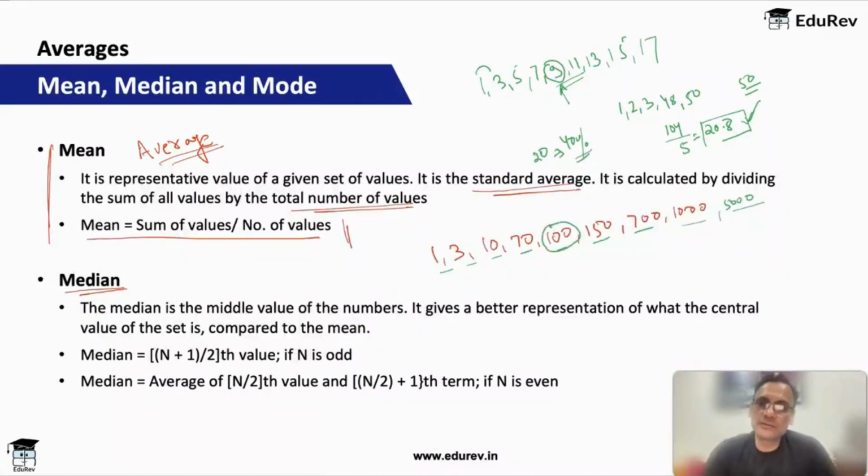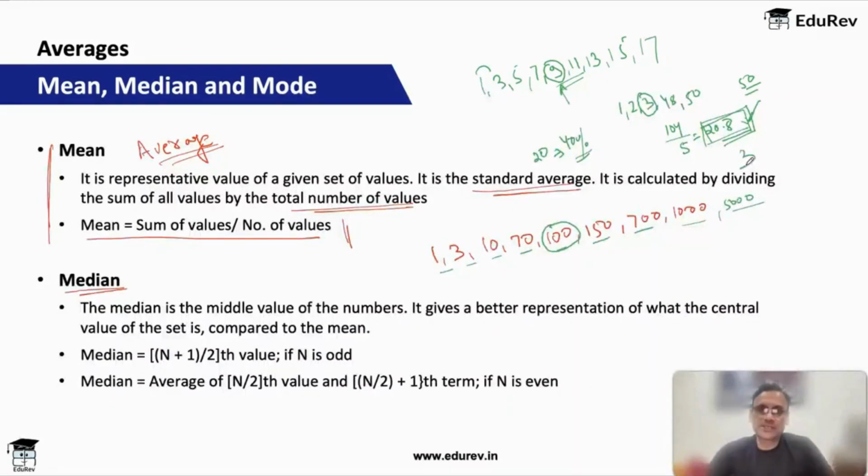And if you look at the median of these values, the median is 3. And that tells you a problem. The average is 20.8, but the median is only 3. Such a huge gap between the mean and the median tells you that there's a problem in the data. The data is heavily skewed on one side, on the lower side or on the higher side.